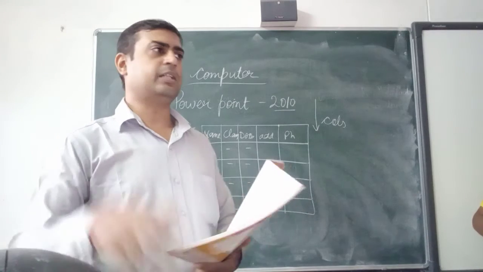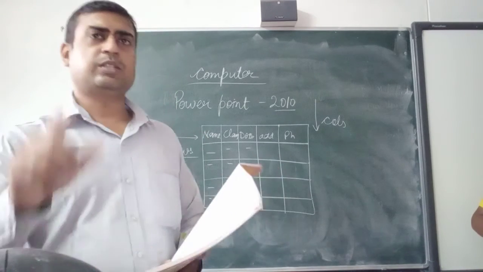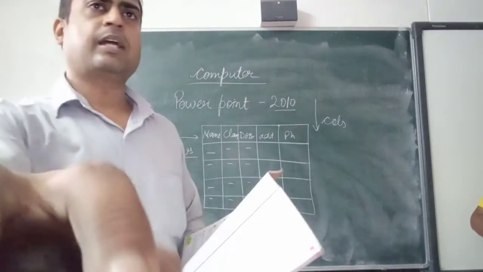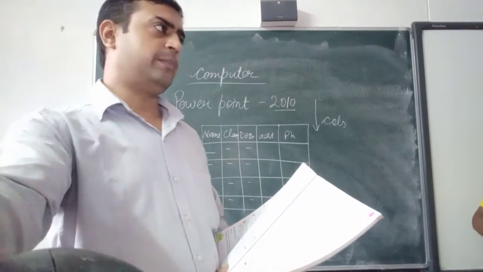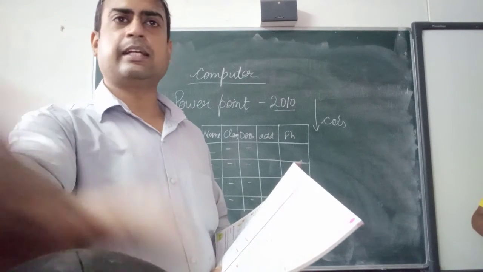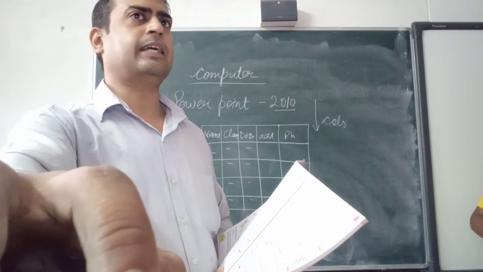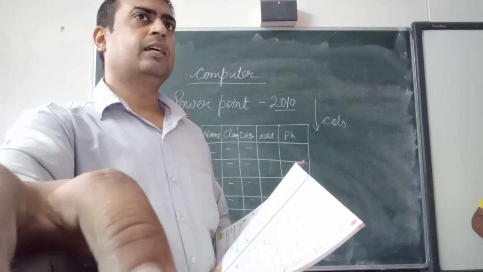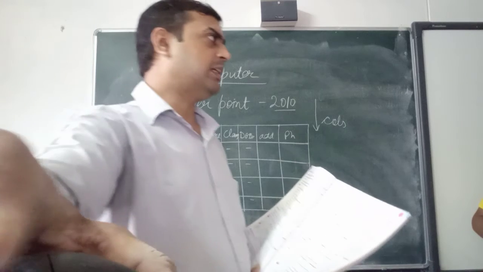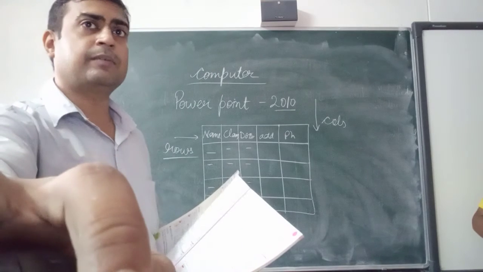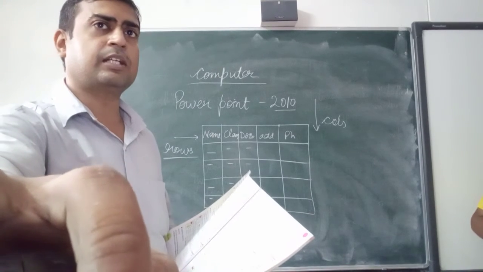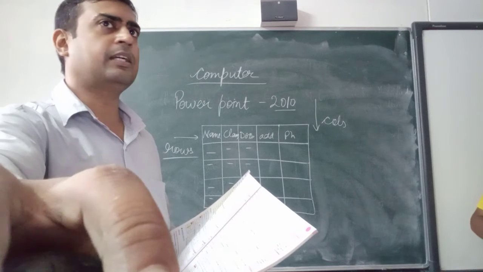So first you have to insert the table, and then you have to select the table, then only it will come. Again I am showing you, I am clicking on this selected area, and you can see these two tabs are now hidden. They will appear only after you click on the table, design and layout.